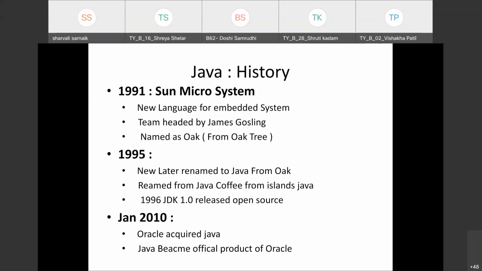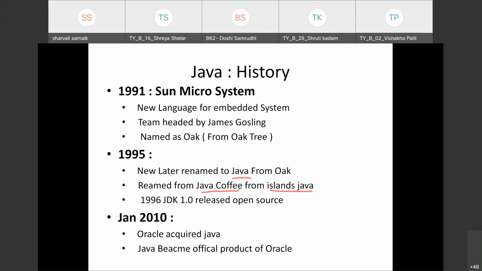Later in 1995 there was a copyright issue, so the Oak name was renamed to Java. The Java name was given because there was an island called Java, and Java coffee was famous on that island.